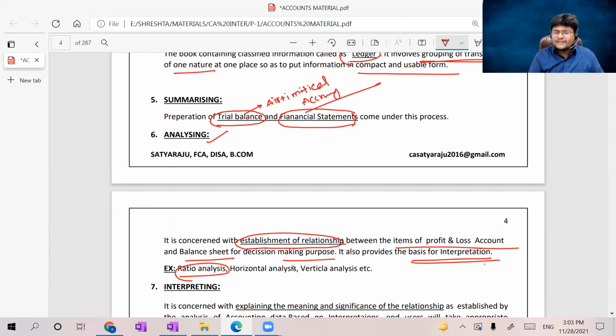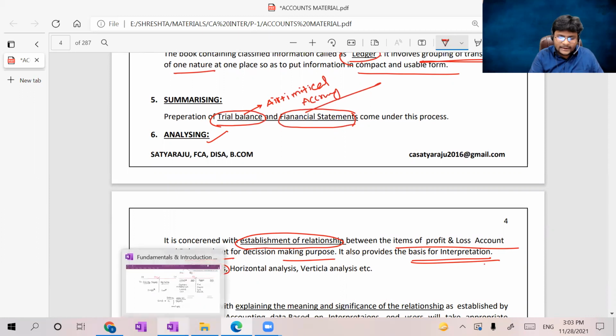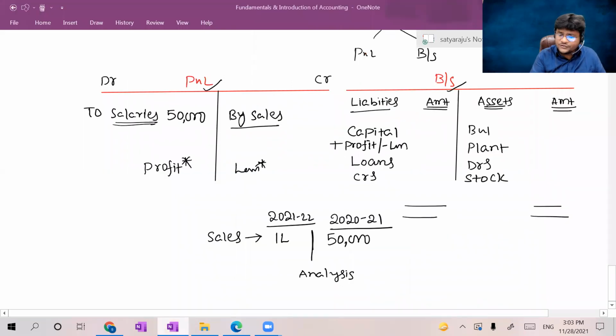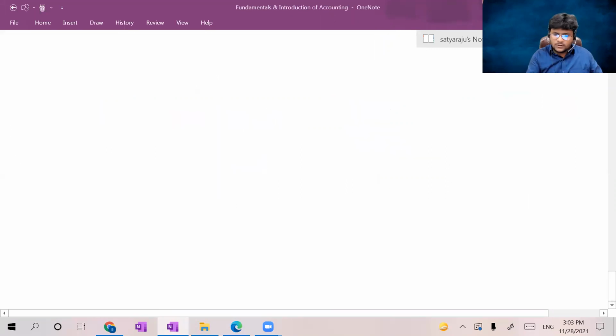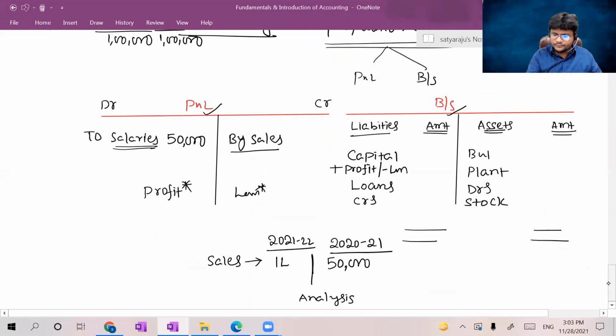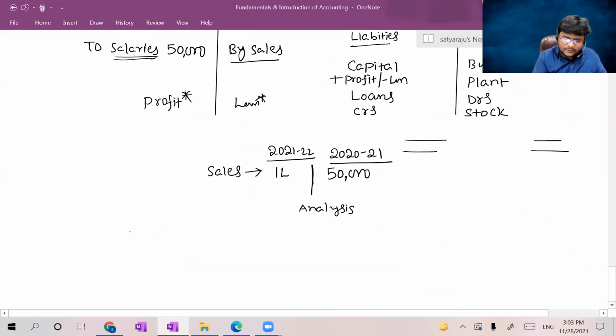Sir, what are the different analyses? Ratio analysis. The best example I can give is the current ratio. Current ratio is nothing but current assets divided by current liabilities.